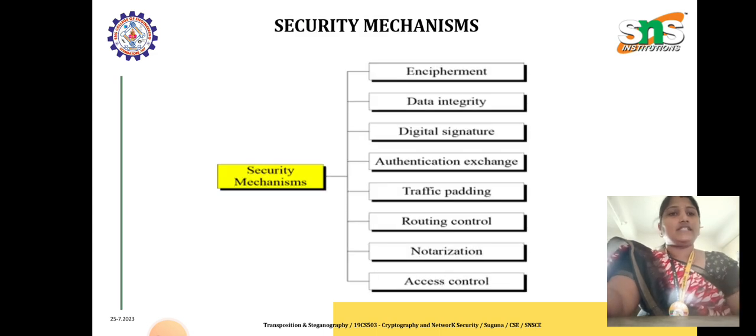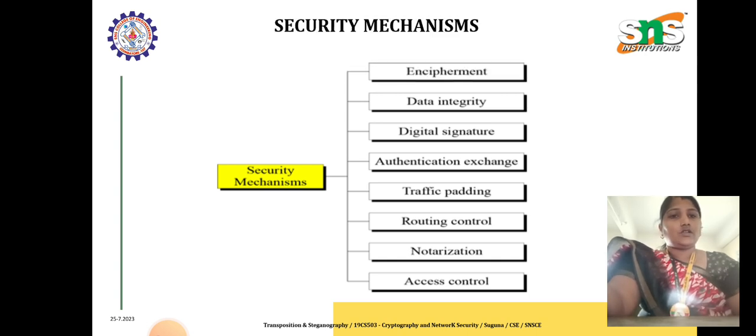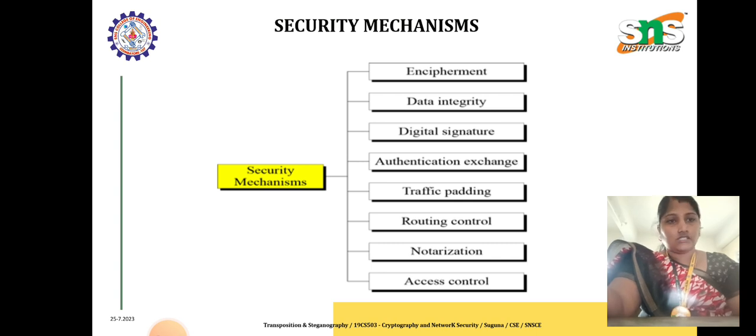And these are all the security mechanisms: encipherment, data integrity, digital signature, authentication exchange, traffic padding, routing control, notarization, and access control. So what does authentication exchange mean? We are just confirming the identity of a user. That we call authentication exchange. Encipherment, we all know, is a cryptographic technique. In the last class we learned about Caesar cipher, transposition cipher, and substitution cipher. By using all those cipher encryption methodologies, we can provide security.